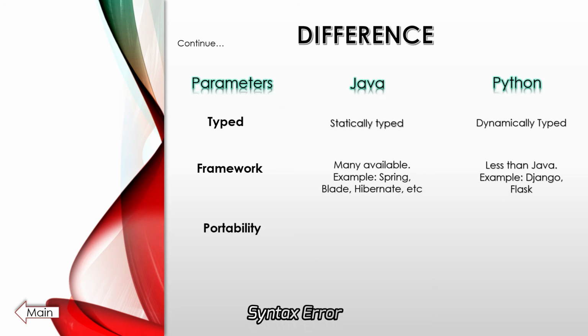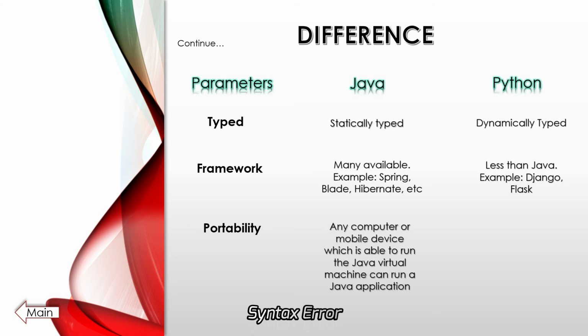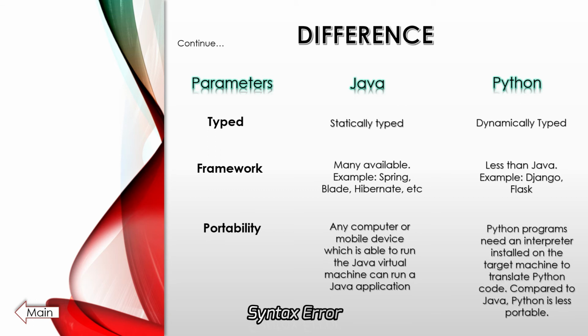The next parameter is portability. Any computer or mobile device which is able to run the Java Virtual Machine, that is JVM, can run a Java application, but it is nothing such in Python. Python programs need an interpreter installed on the target machine to translate Python code. Compared to Java, Python is less portable.